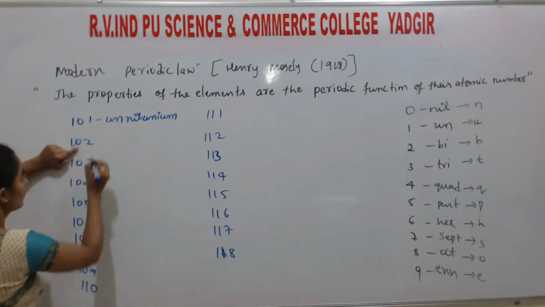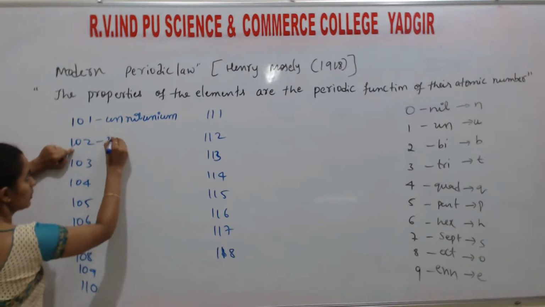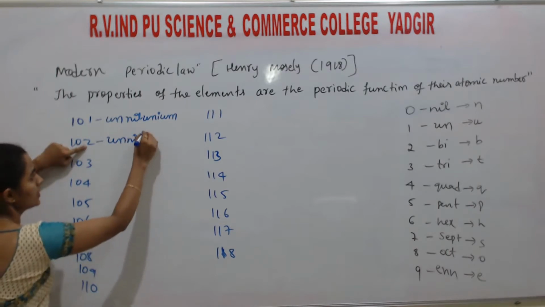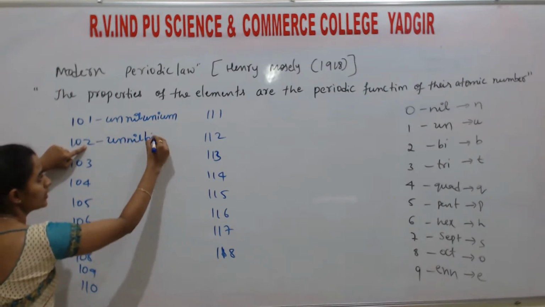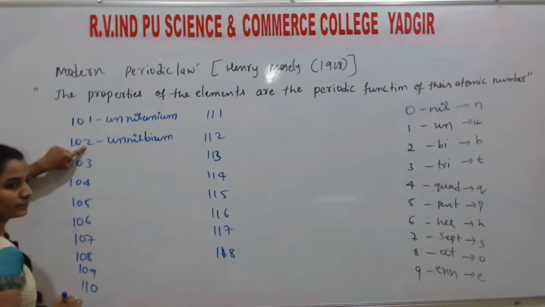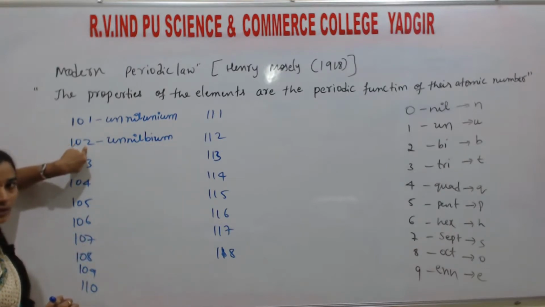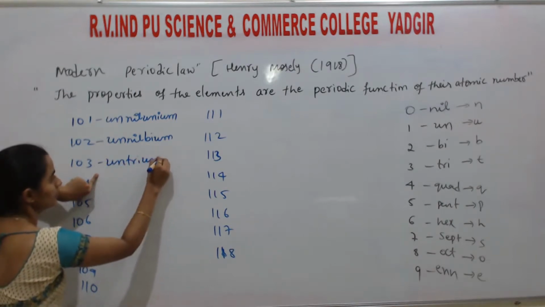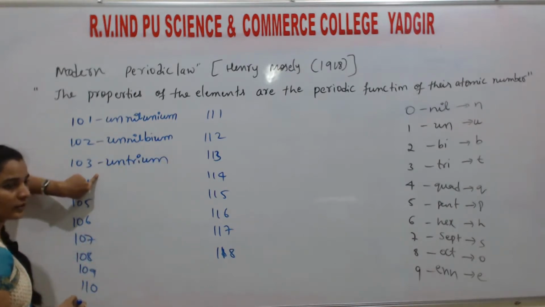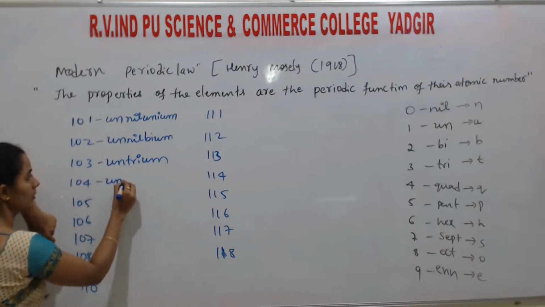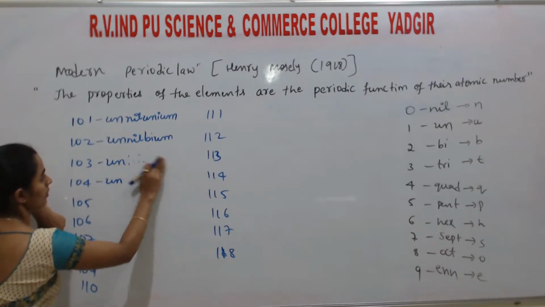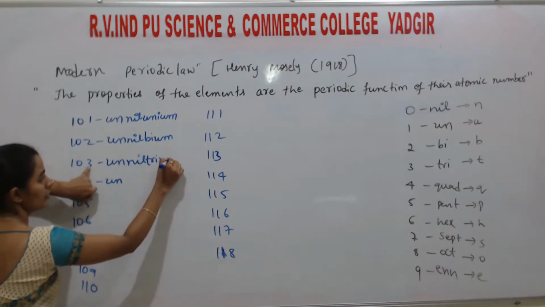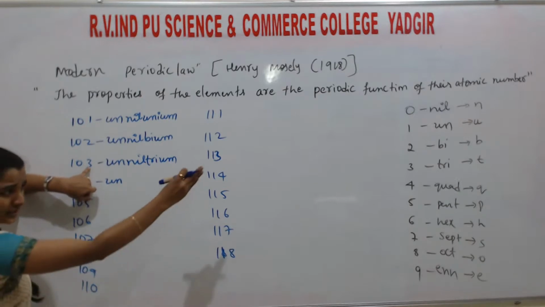Understand? So next, 102. 1 is un, 0 is nil, 2 is bi, and then ium. So for this, unnilbium. Next, 103: un, nil, tri, ium. Just simple names.